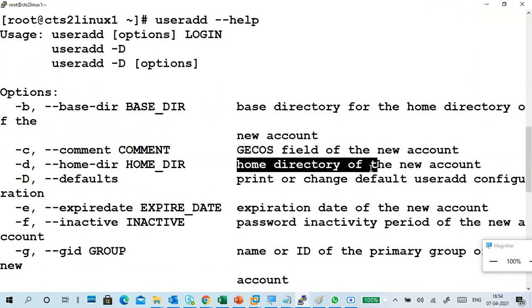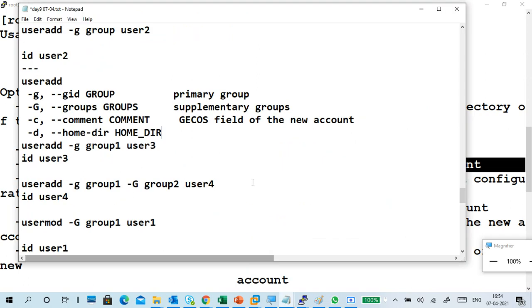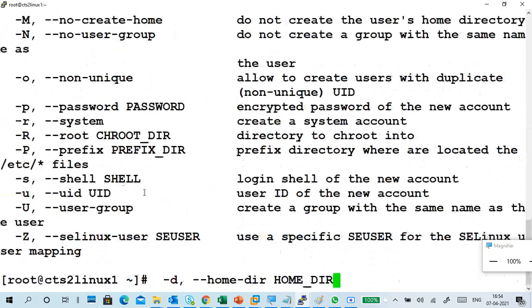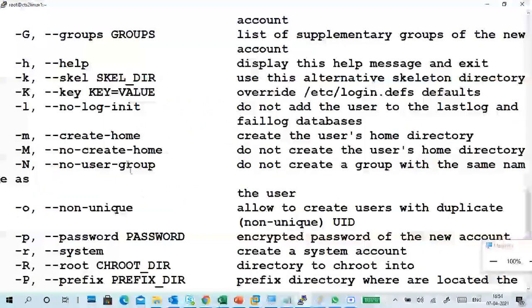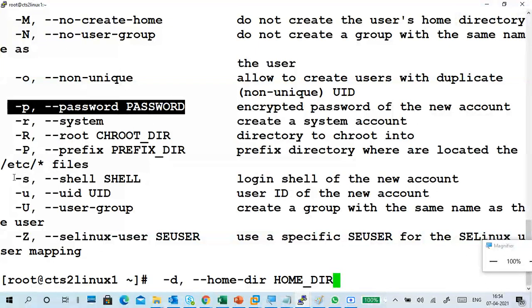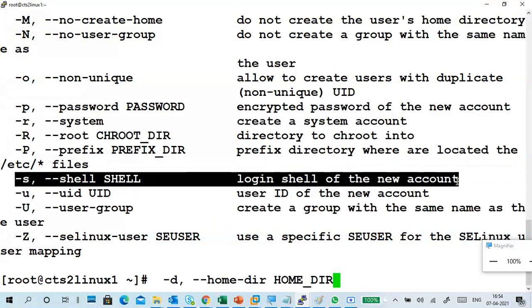This is the home directory. You have to tell the home directory for an account. Normally, by default, it will give you a home directory. There is also the create home option. Hyphen p is for a password. Hyphen s is for a login shell: what kind of shell you want to use, you can tell that.